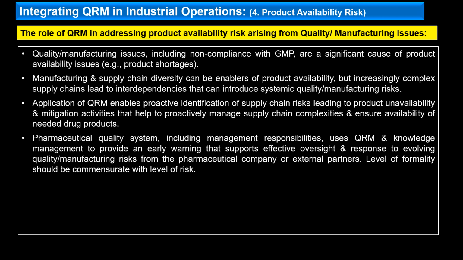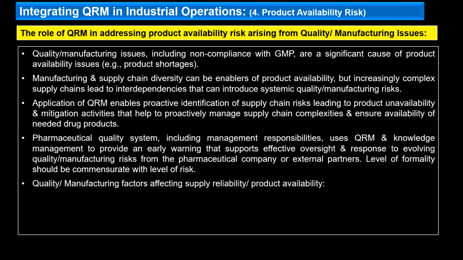So a pharmaceutical quality system, including management responsibilities that support effective oversight and response to evolving risks from our own company supply chain and from the external suppliers, will help to have a more proactive approach. The level of formality should be commensurate with the level of risk.